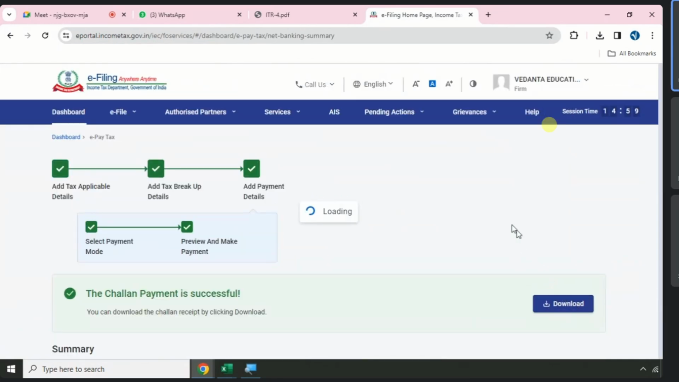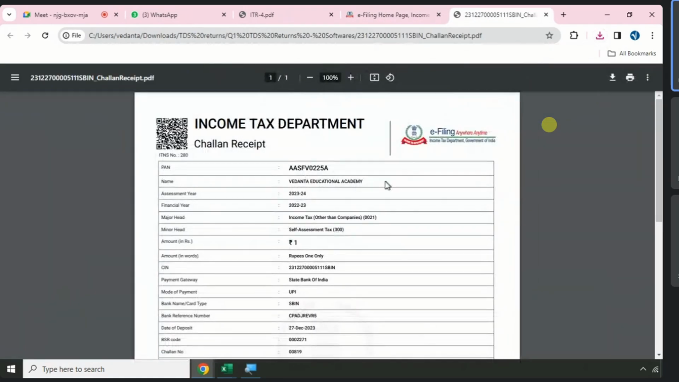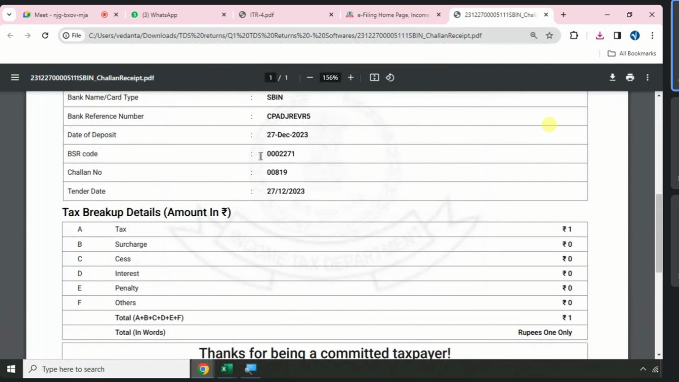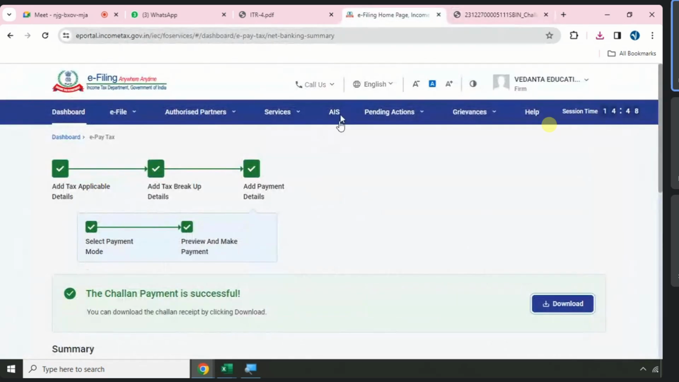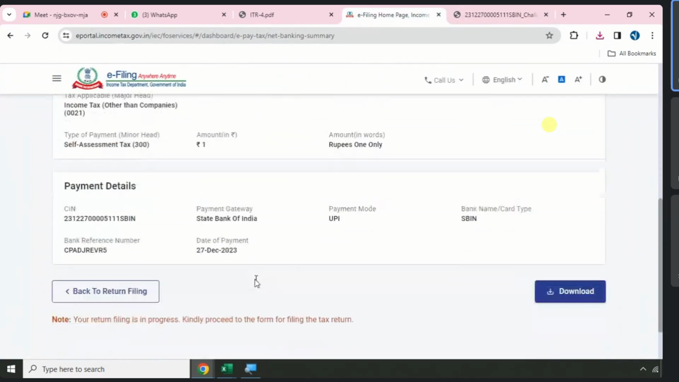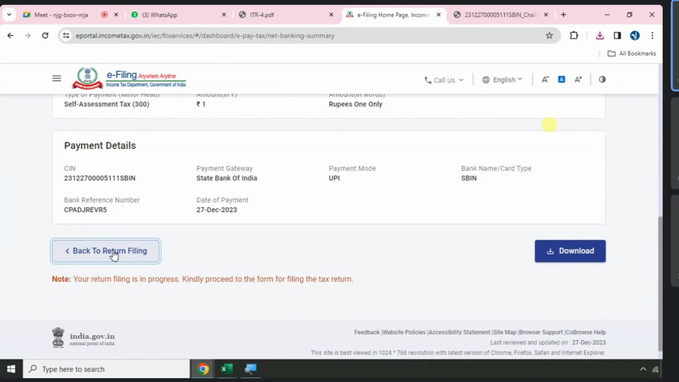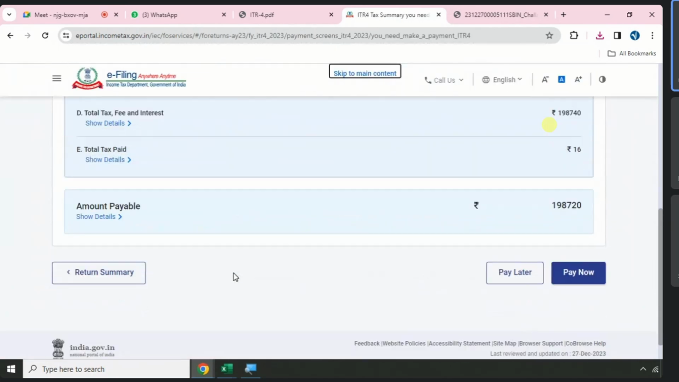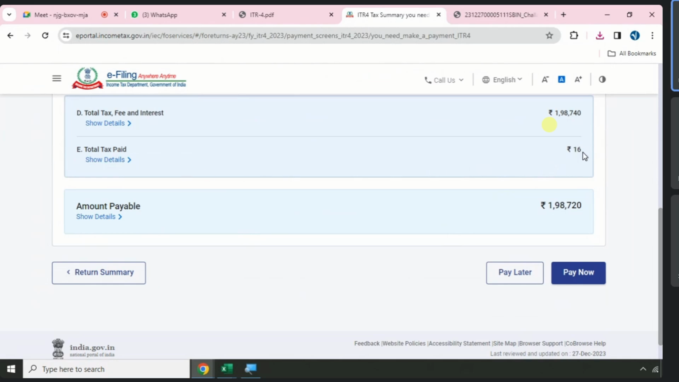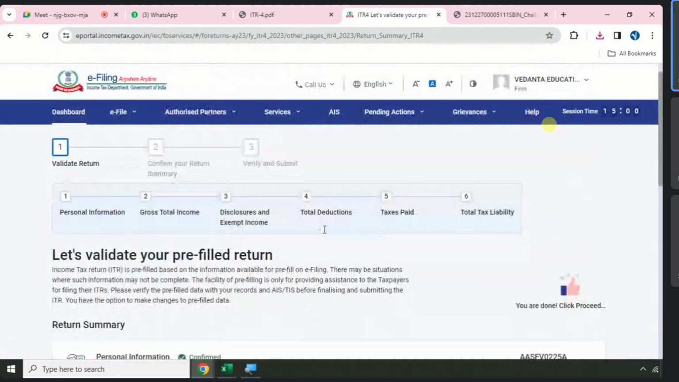Now the payment was done and challan was downloaded. You need to update these BSR code, challan number, date and amount of deposit in which page taxes paid. Go back to return filing, but nowadays challans are being updated automatically. If challan not updated automatically, you go back and update it manually. Okay, how much tax is paid now? 16, which means 1 rupee added. Previously it was 50 rupees was there, now it is challan automatically added. So I will replace 1 rupee.